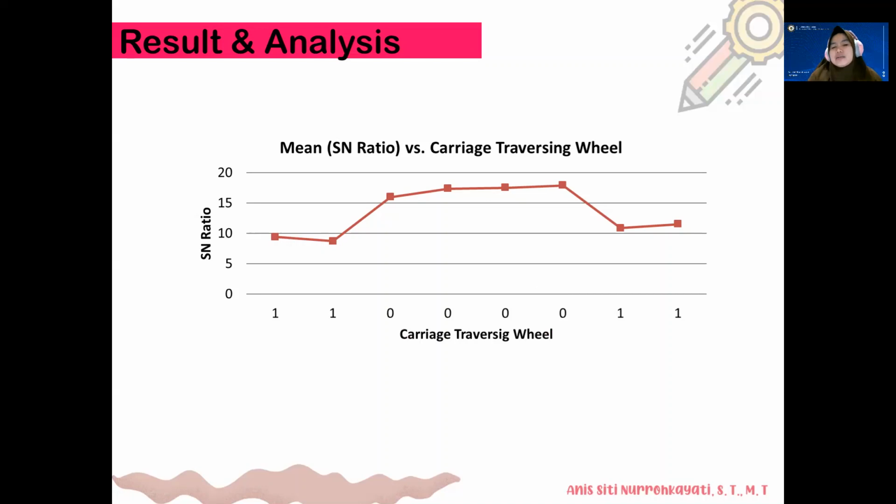In our experiment, we use the smaller-is-better criterion. So when the carriage is automation, or equal to 1, the value of the SN ratio is good. Then with the manual carriage, the SN ratio is high.